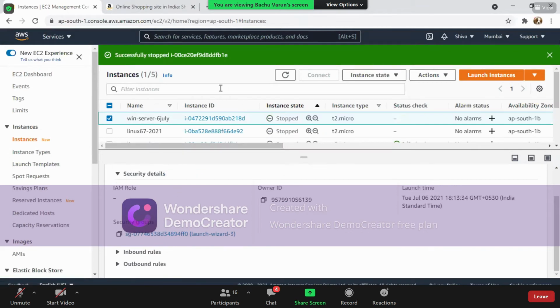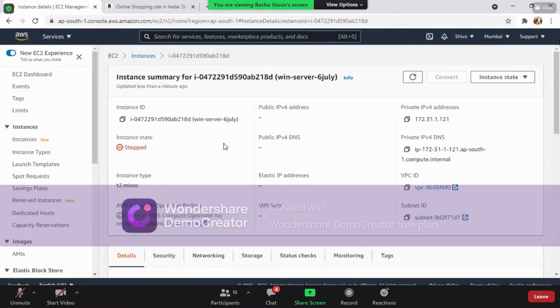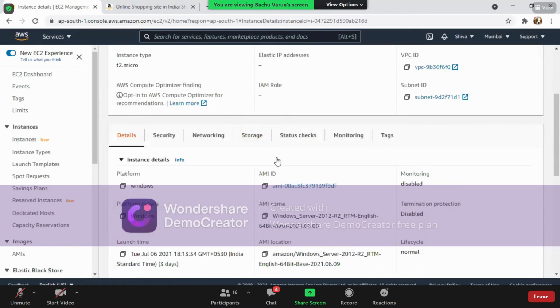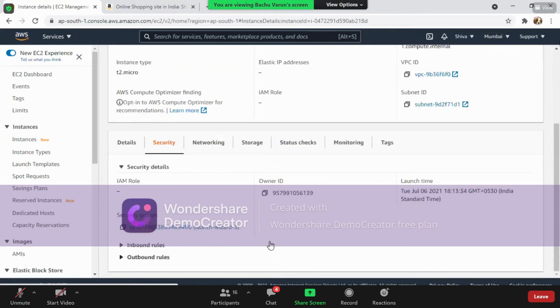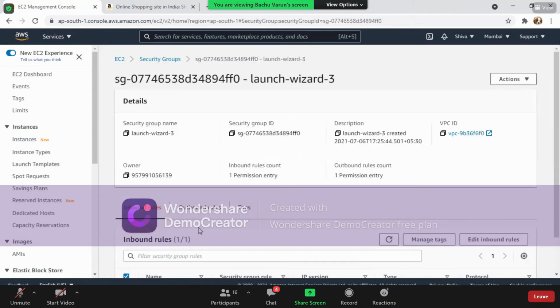Now on this particular page, click on your instance ID, and on this instance ID, you have an option to click on security. Again on security, you have an option called security group. On this security group, click on the particular thing and you're into your security group page, right?